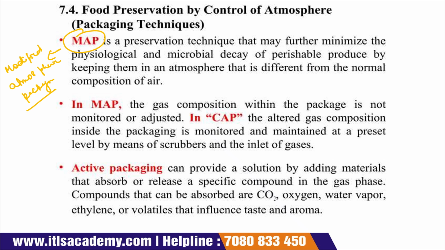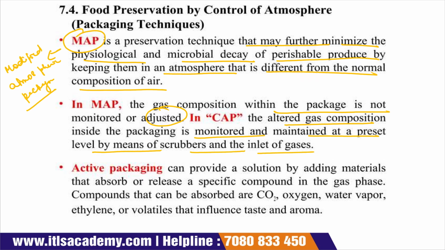MAP is a preservation technique that may further minimize the physiological and microbial decay of perishable produce by keeping them in an atmosphere that is different from the normal composition of air. In MAP, the gas composition within the packaging is not monitored or adjusted. In CAP, the altered gas composition inside the packaging material is monitored and maintained at a preset level by means of a scrubber and the inlet of the gases.